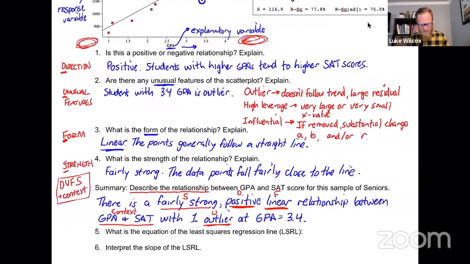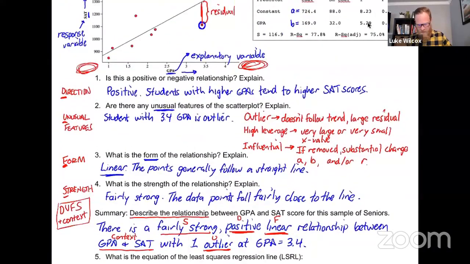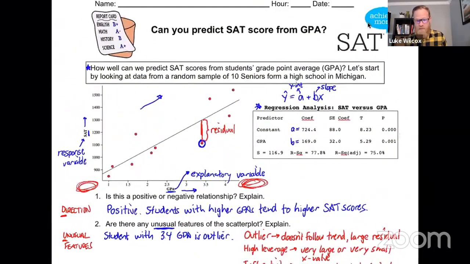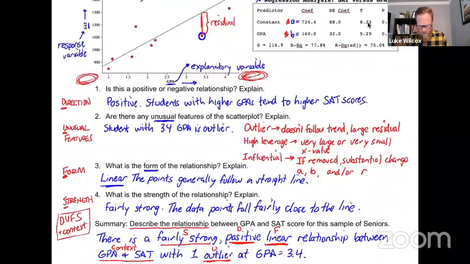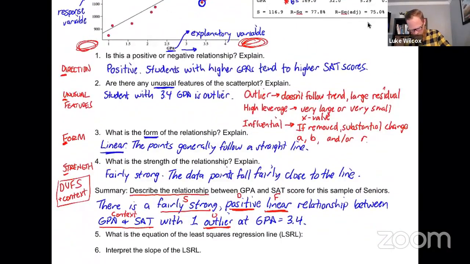Now for number 5, the equation of the least squares regression line, we need the numbers from the computer output, and really these are the two numbers that we need, the y-intercept and the slope. And so let's just copy those down here. We've got y hat equals our a value 724.4 plus our b value 169.0 times x.